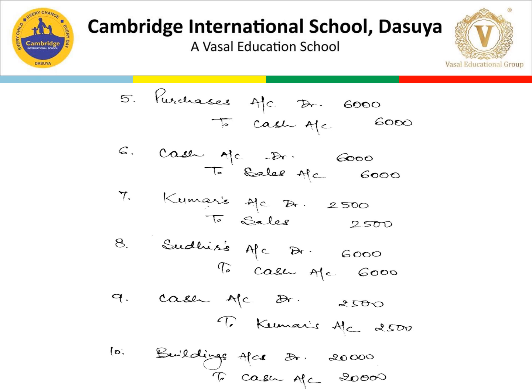Then the entry for the next transaction is Sudhir's account debit to cash account 6,000. And the next is cash account debit to Kumar's account 2500. And the entry for transaction number 10 is buildings account debit to cash account 20,000 rupees.